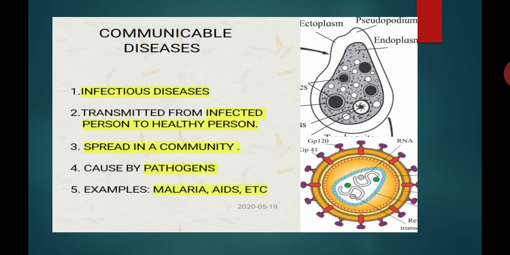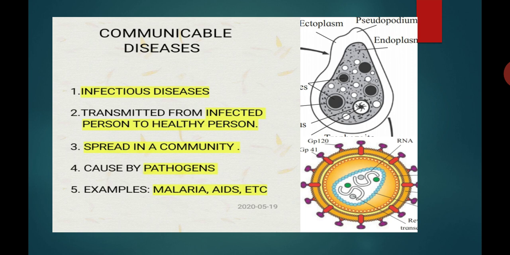Communicable diseases, we see the points once again. They are also known as infectious diseases. They are transmitted from the infected person to the healthy person either directly or indirectly. There is a chance of spreading in a community, so the name communicable diseases is given.